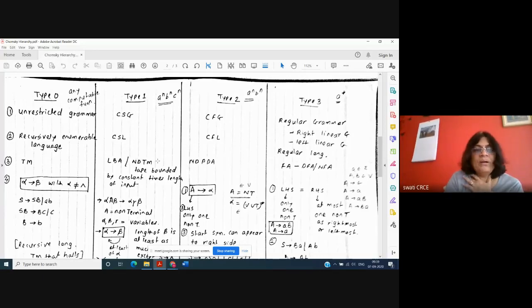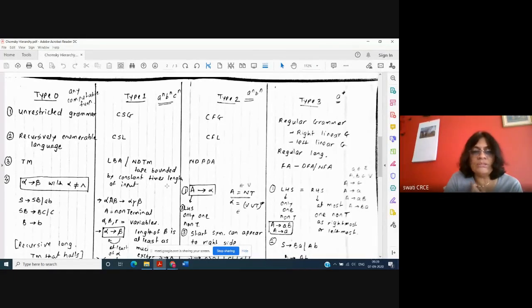It can accept or recognize strings of the type A raised to n, B raised to n, C raised to n. The machine, linear bounded automata or non-deterministic Turing machine, is tape bounded by a constant times the length of the input.